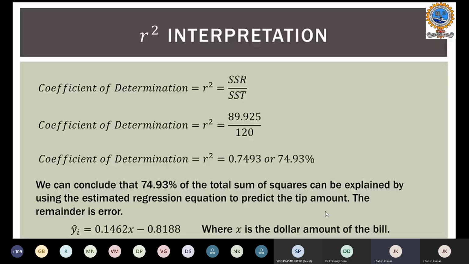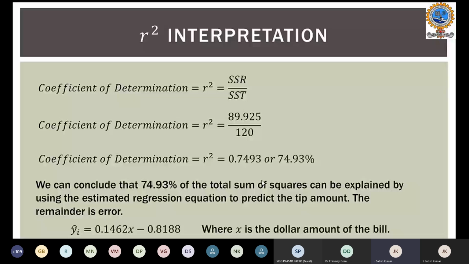Having said this, let's try to understand what is meant by the coefficient of determination, and how it will help us understand this model. The coefficient of determination is simply given as SSR by SST.